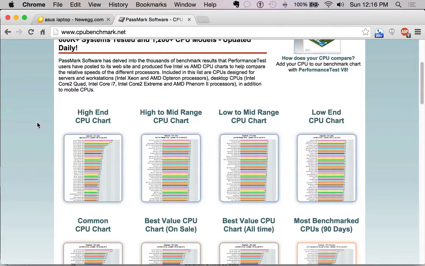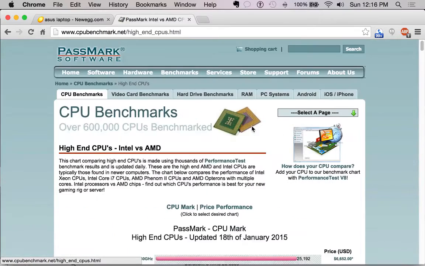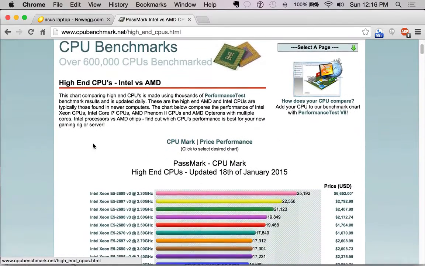I'm sure the CPUs in the other charts would work fine for your system, but honestly, a lot of them in those are hard to find. Some of them aren't sold anymore, et cetera, et cetera. So to put yourself at ease and to give yourself an easier time, the high-end CPU chart is probably where you want to be. So let's take a look at that real quick here.